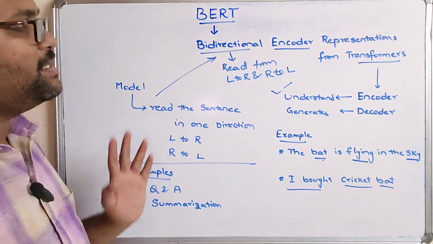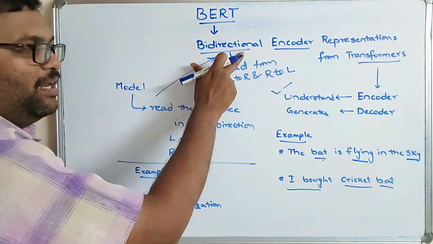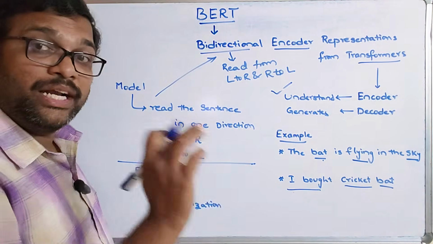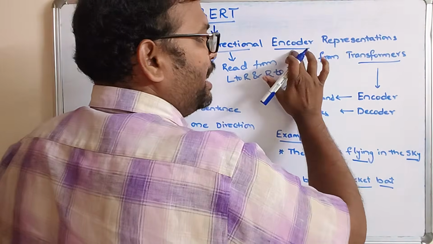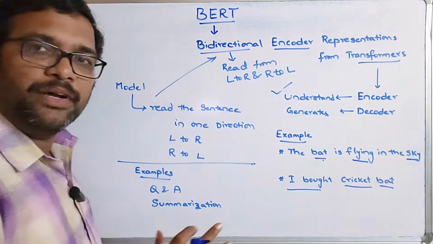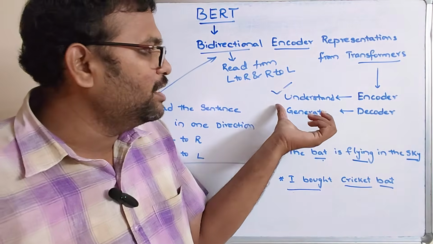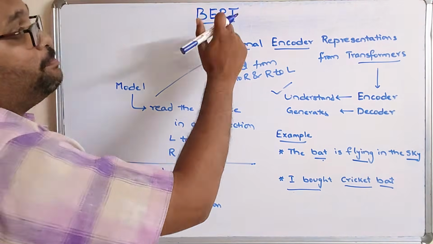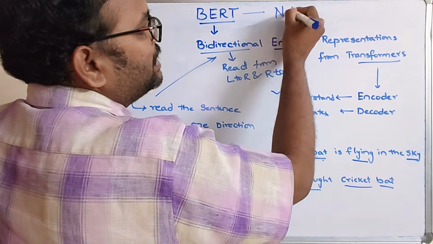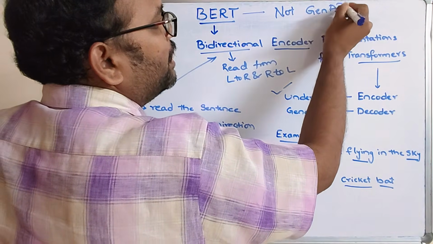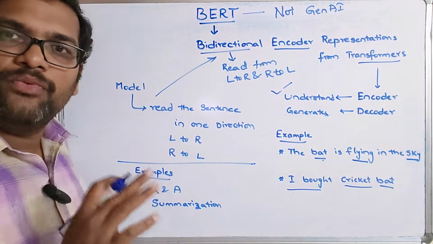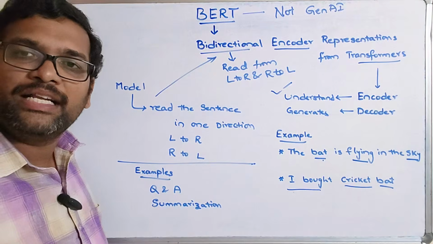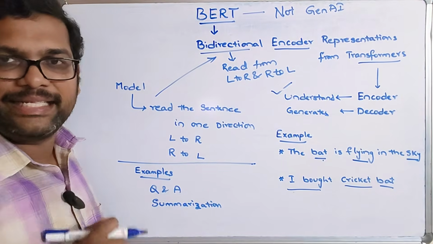So this happens in BERT, which is bidirectional, meaning reading the sentence from left to right or right to left; encoder, only to understand the context; representations, encoder representations from the transformers. The transformer model is for understanding and generating, but here it is only understanding. So we can say BERT is not a Gen AI model. It is not a generative AI model. It's a model used in deep learning and natural language processing to understand the context of a text.